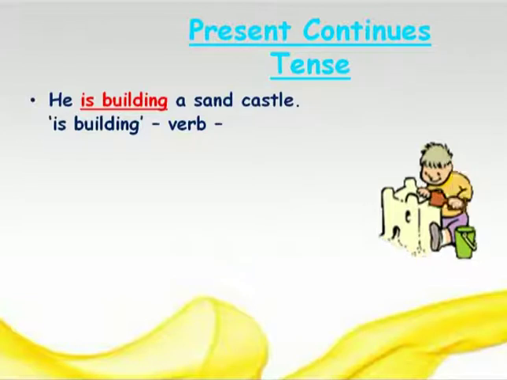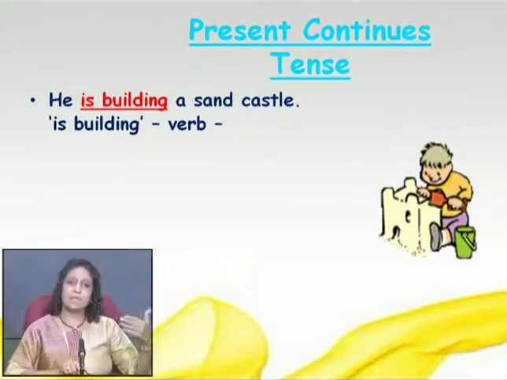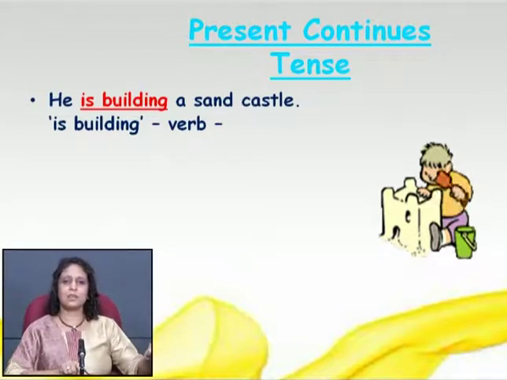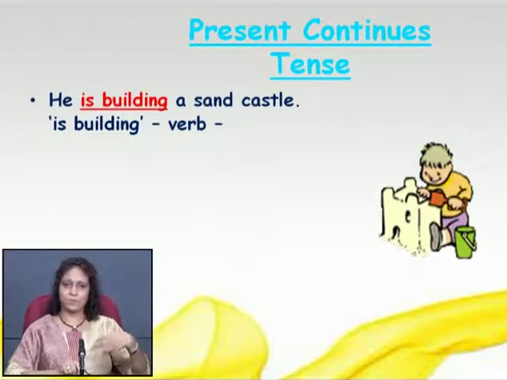The verb is "building", and that verb tells us that the sentence is of present continuous tense. Once you come to know the tense of the sentence, you just have to apply the formula given to you: is/am/are plus being plus past participle of the verb.